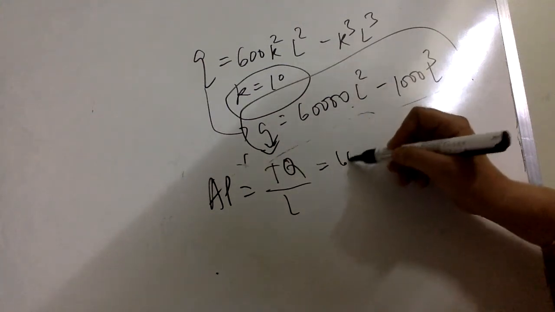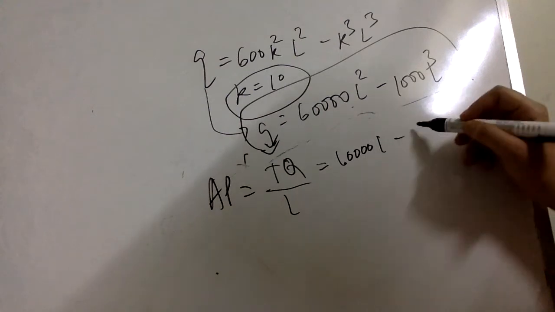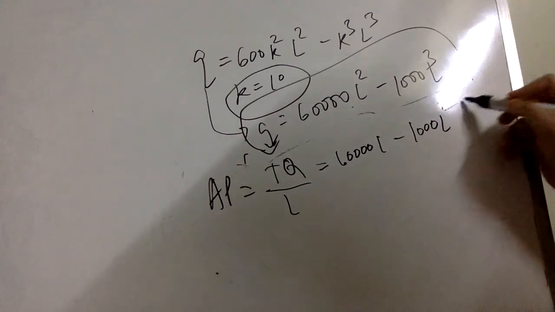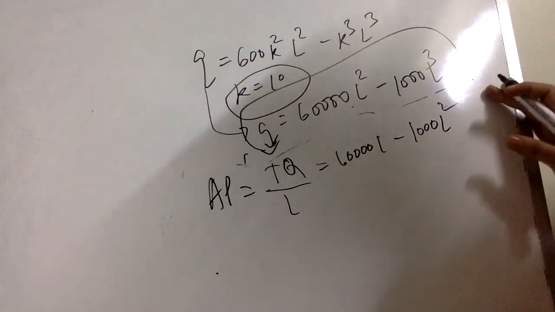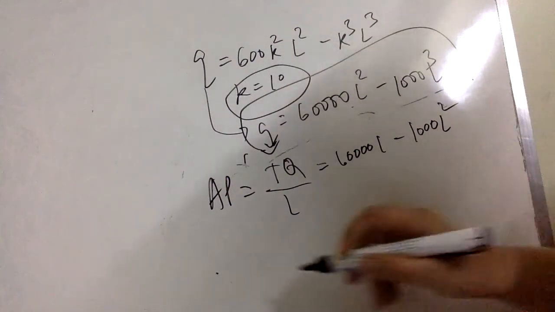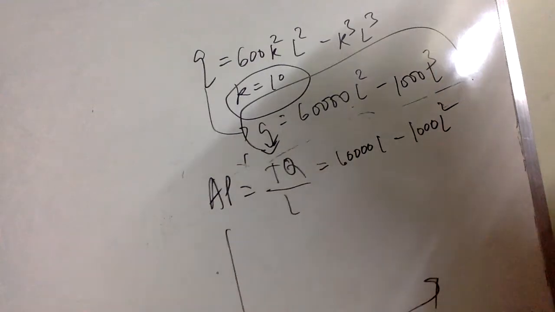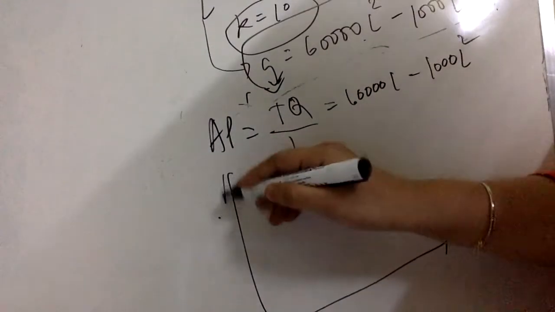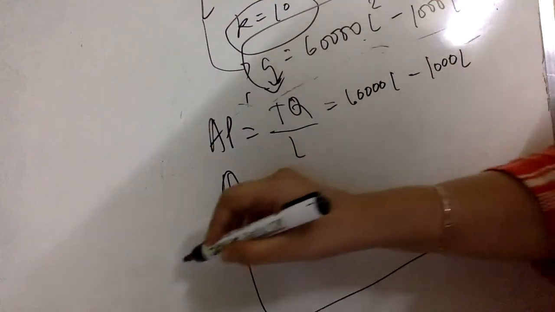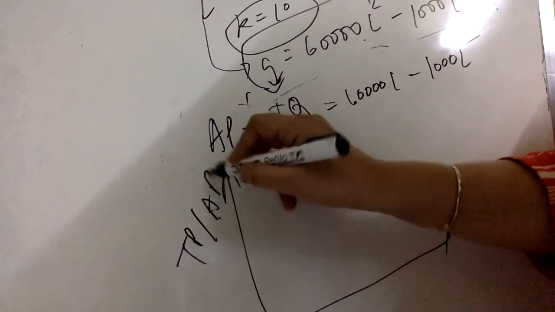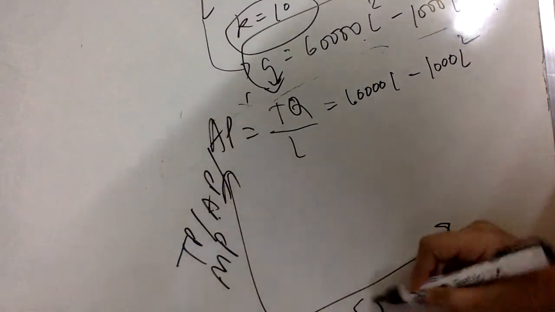What do we get? 60,000 L minus 1,000 L square. Now, you must have studied in your 12th standard how average product and marginal product are related. Suppose I plot here total product, average product and marginal product. Here I plot the quantity.